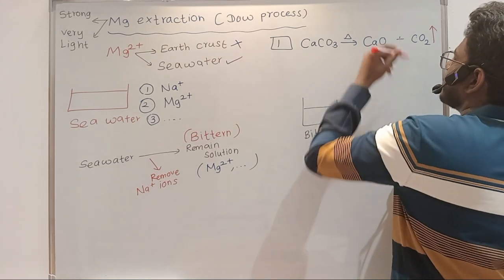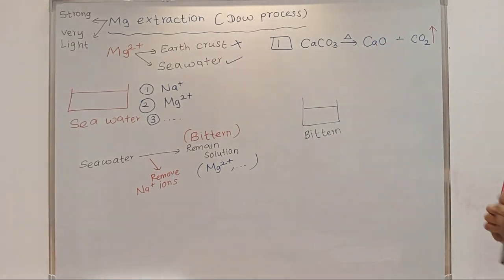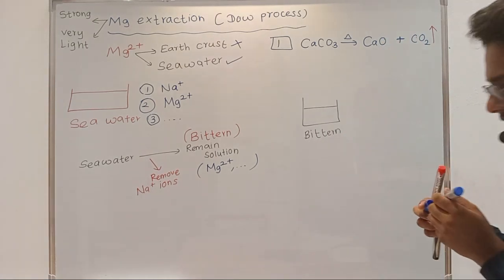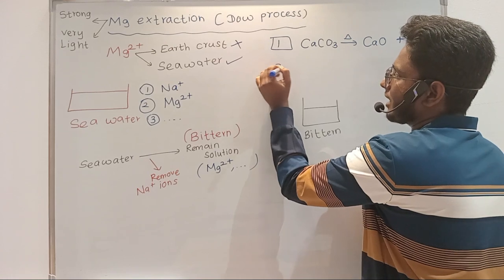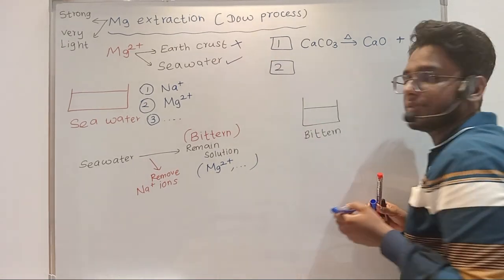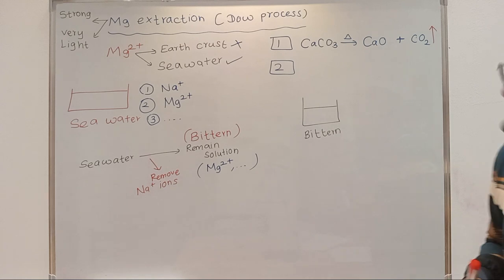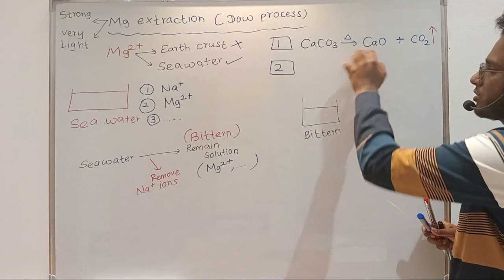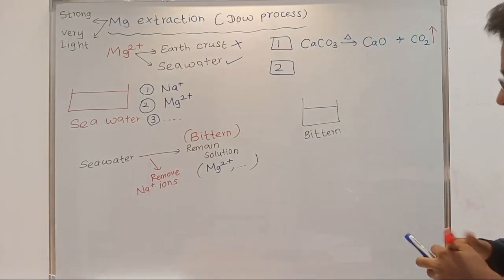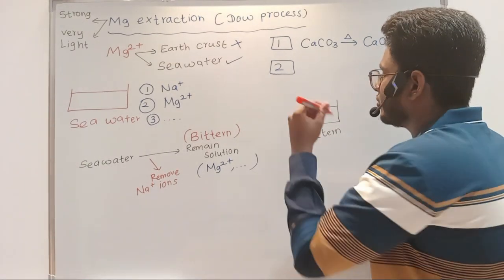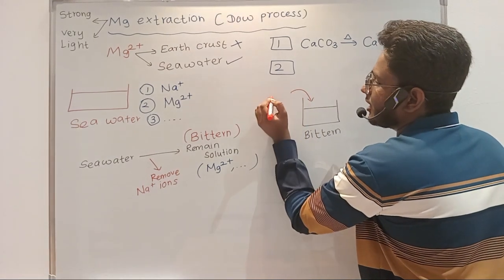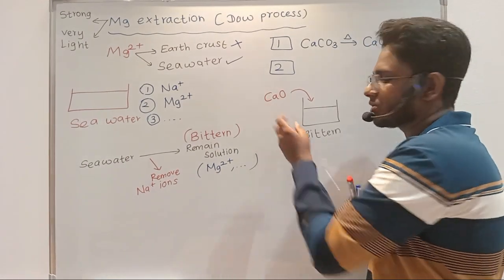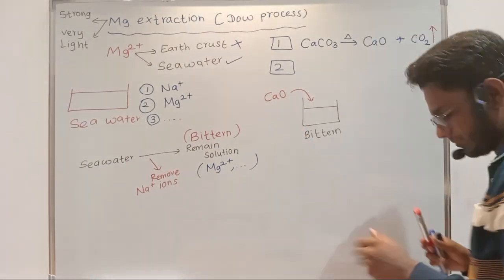Next, you will have the bittern solution in your tank, right? Let's assume you have a tank and you are filling it with bittern solution. In the second step, you will be adding the formed calcium oxide into this bittern solution, right? What happens when you add calcium oxide into this bittern solution?